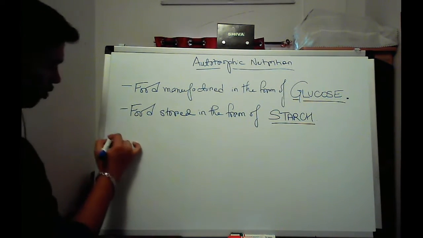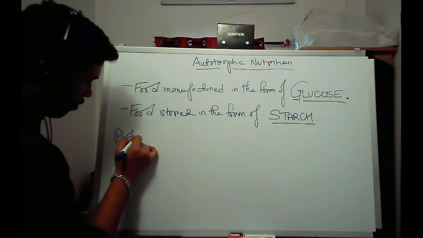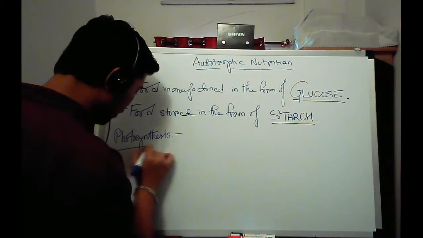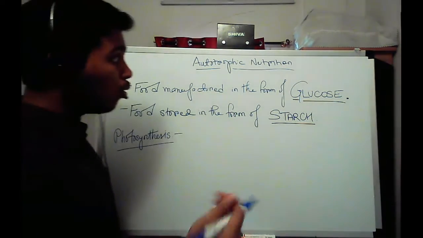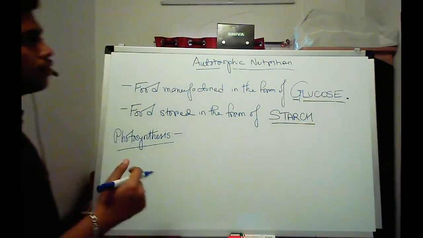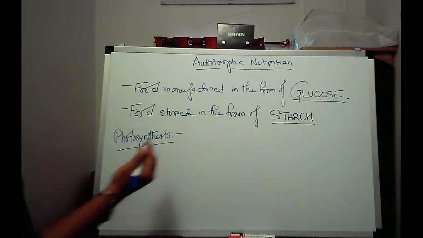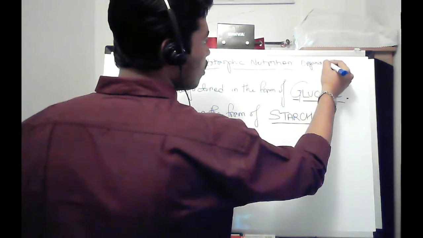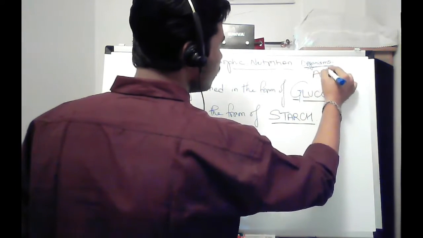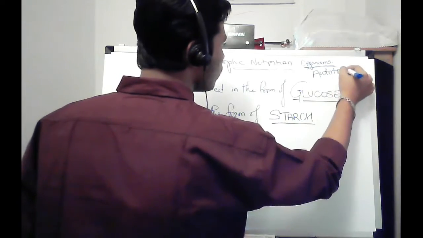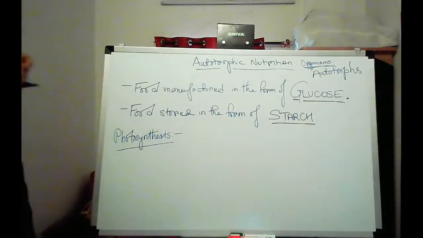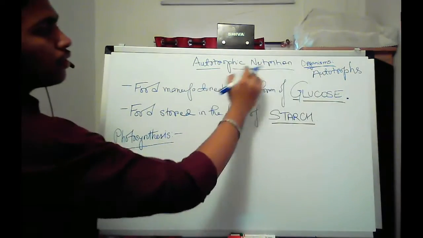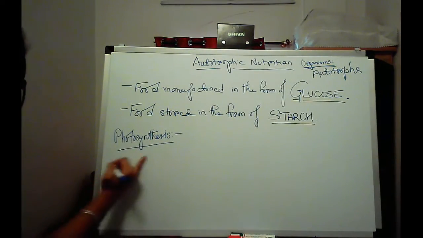Next up we have the photosynthesis reaction. The process of photosynthesis is the process that helps the green plants, the autotrophs, to make their own food. Organisms following autotrophic nutrition are known as autotrophs. Always remember. Okay, let's focus on the photosynthesis reaction.